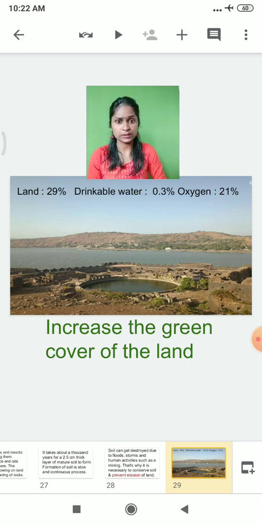And do you know that out of 100% of the earth's surface, only a small portion is being used? We are using 29% of the land, 0.3% of the drinkable water, and of oxygen hardly 21%. Although it is available in small quantity, it is sufficient for us. But we humans have to stop being greedy in order to save our natural resources for the future generation, otherwise our survival will be in danger.